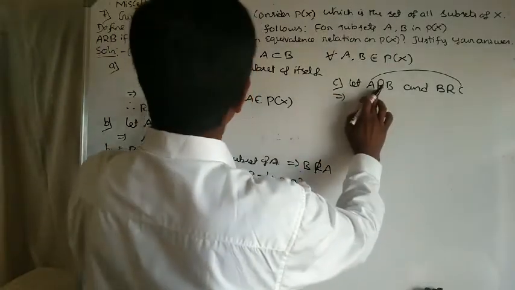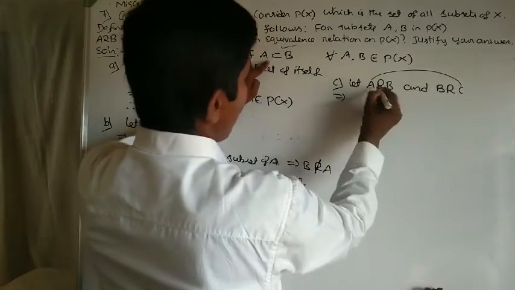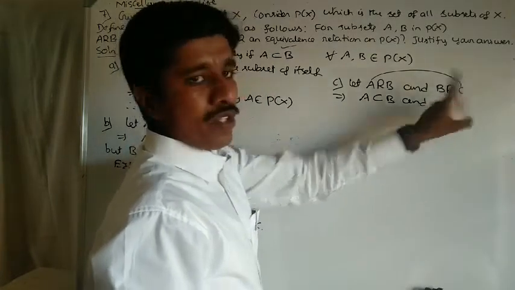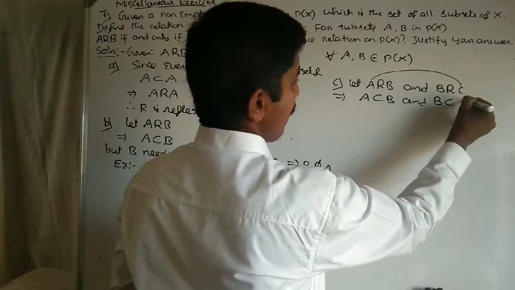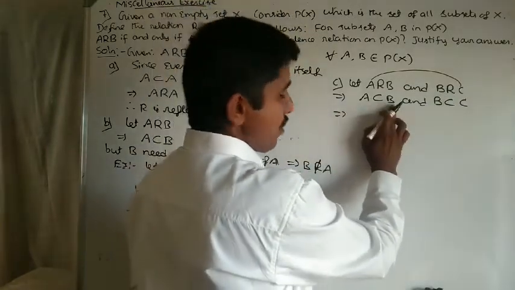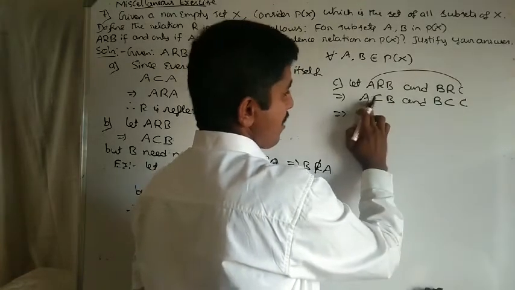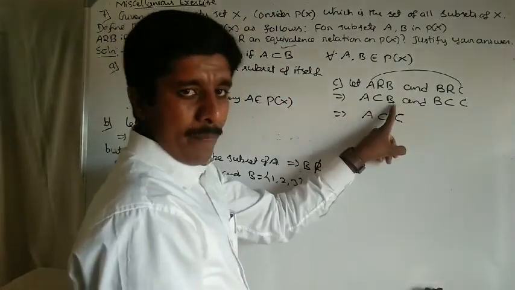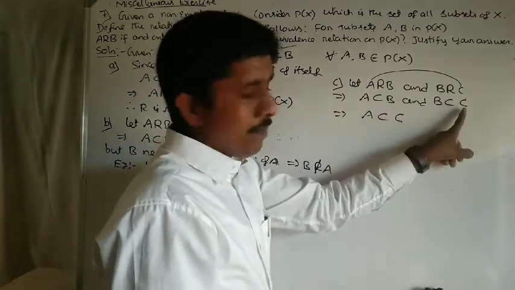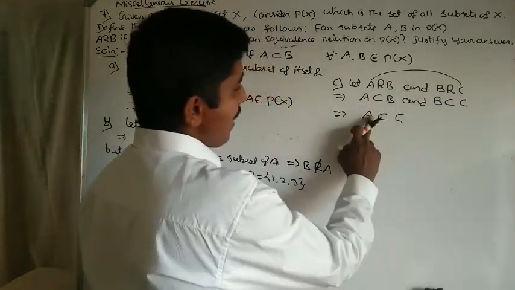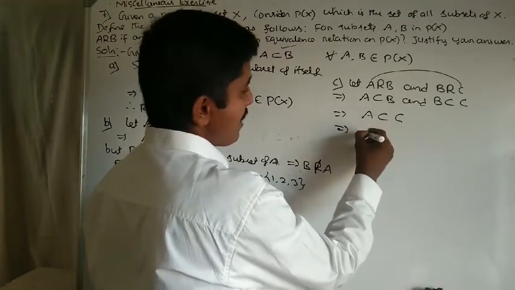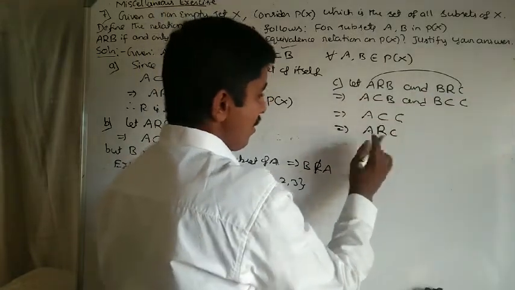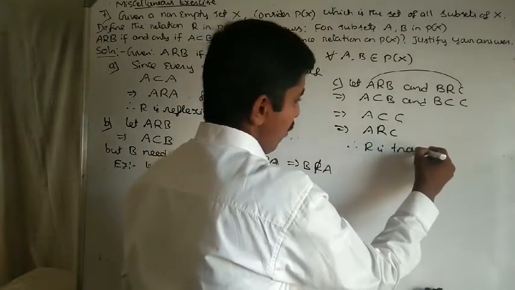Here A related to B means A is a subset of B, and B related to C means B is a subset of C. If A is a subset of B and B is a subset of C, then obviously A is a subset of C. Here A is a subset of C means there is a relation between A and C, A related to C. A related to B and B related to C, then A related to C, therefore the relation is transitive.